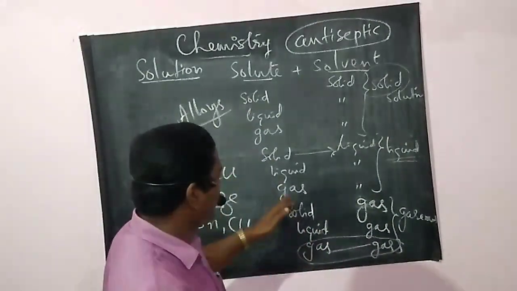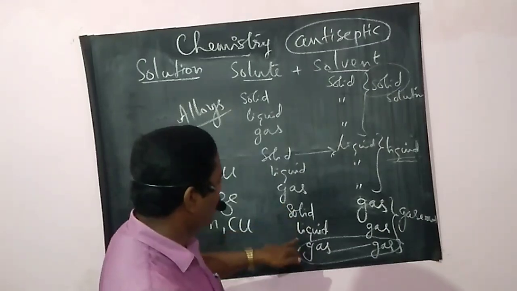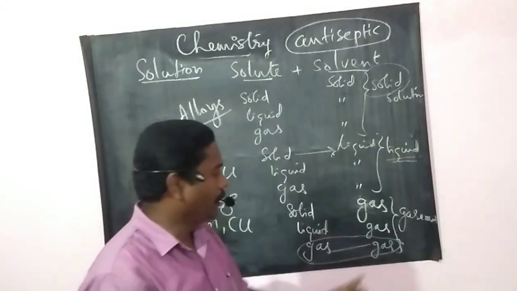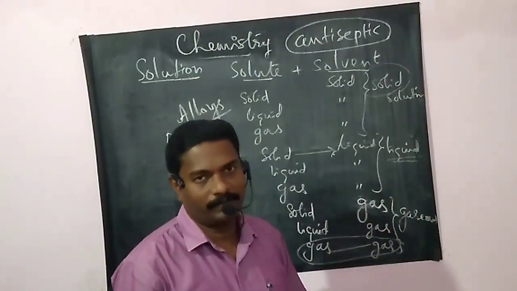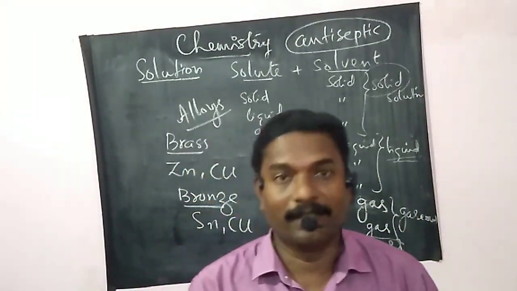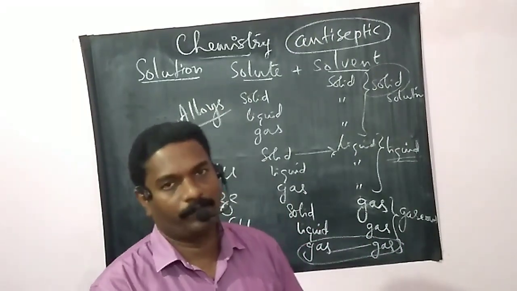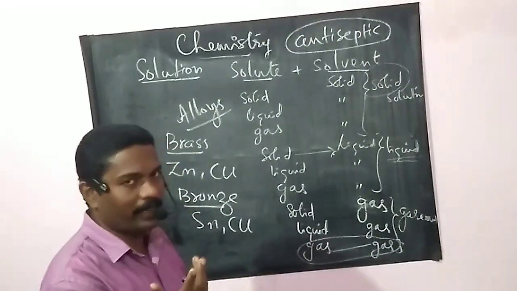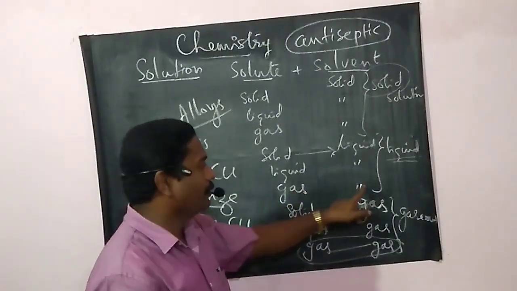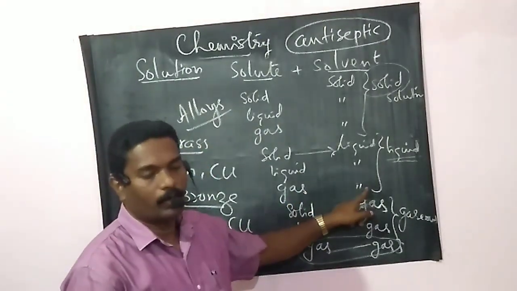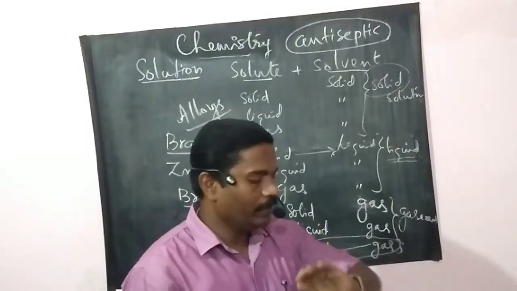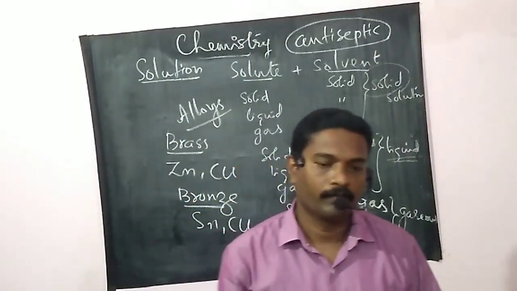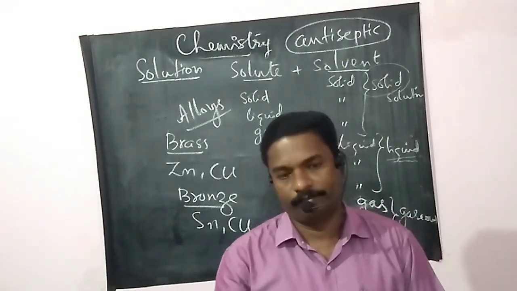And see, next one, gas. That is gaseous solutions. Air is a homogeneous mixture. And say one more, soda water. How is it prepared? By mixing gas and liquid. Okay? Then, what are the properties of a solution? Let's discuss one by one.